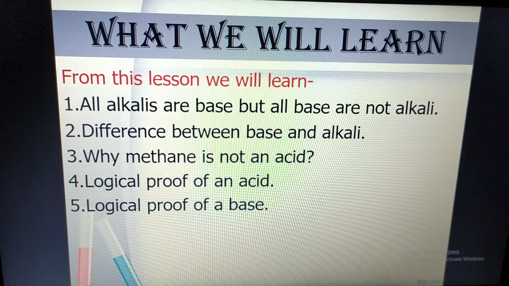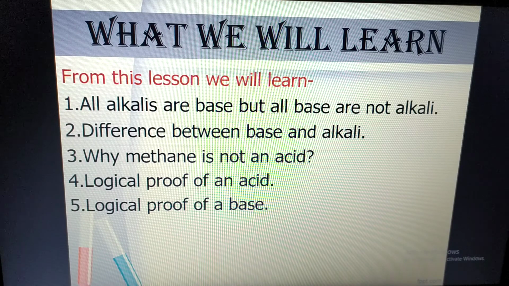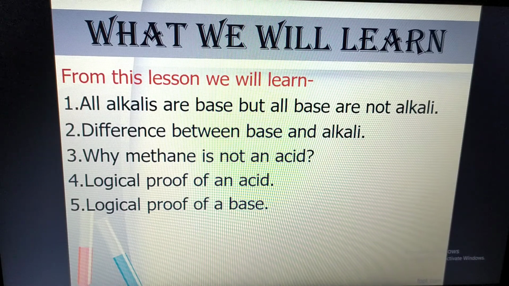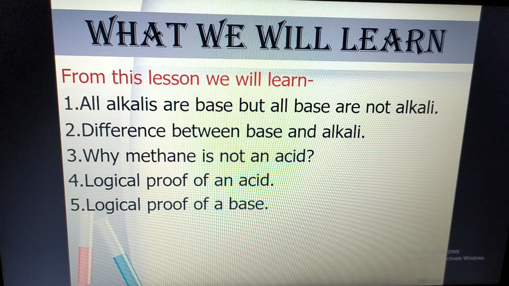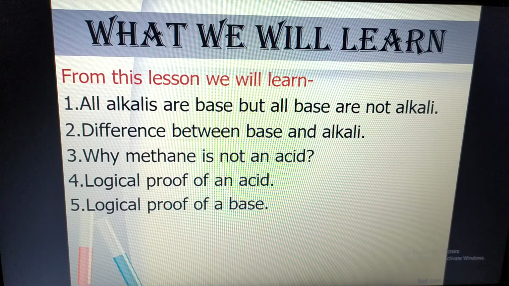In the previous class we learned what is acid, what is base and what are indicators and their properties, and also how acid and base behave in different indicators. Today we will learn that all alkalis are base but all bases are not alkali, the difference between base and alkali, and why methane is not acid, and then the logical proofs. Okay, so first one,